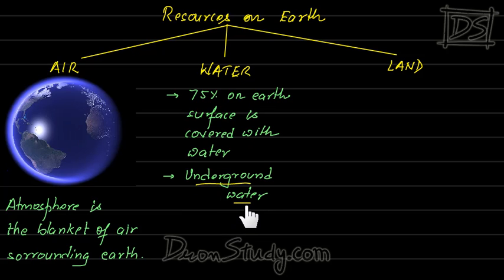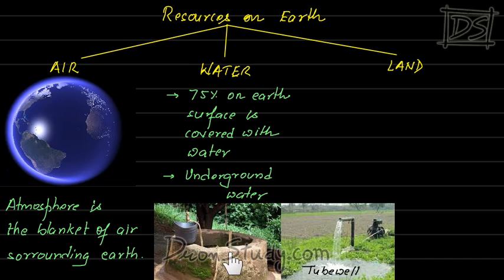Underground water means, see, this is a piece of land. If you dig that deep, you will find water inside. That water is called underground water. That is water under the ground. In fact, you have used that. The water which we take out from the well is an example of underground water.